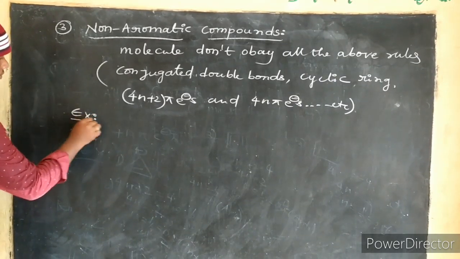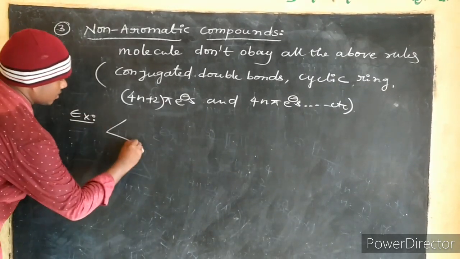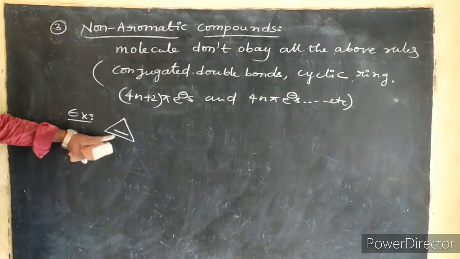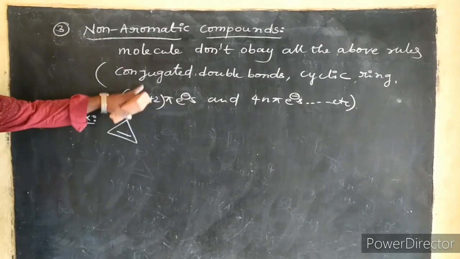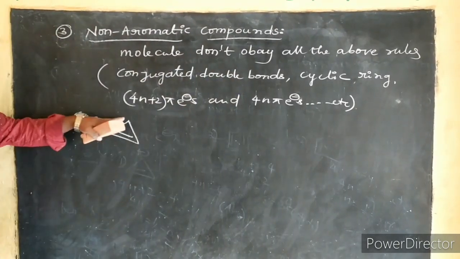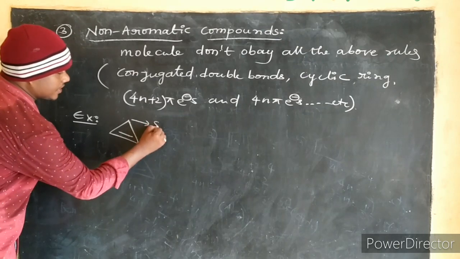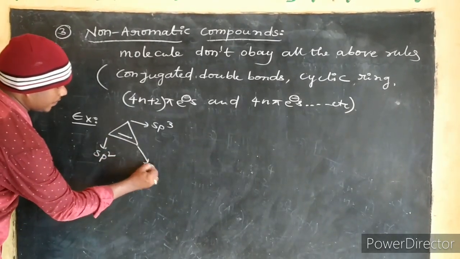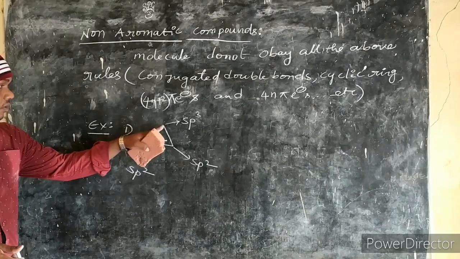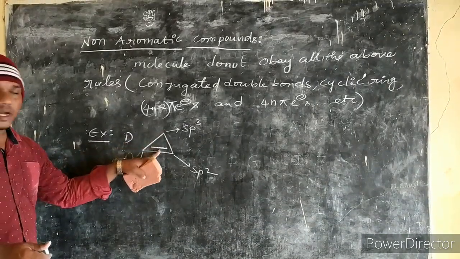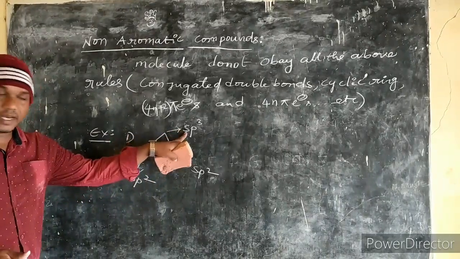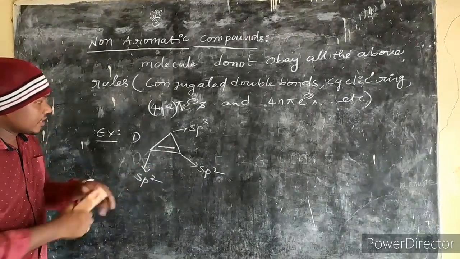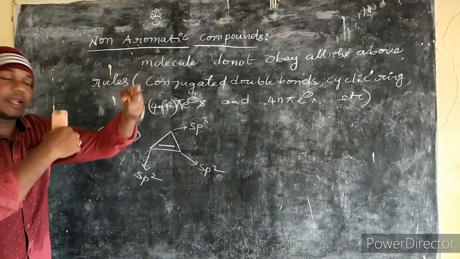For example, for non-aromatic compounds, cyclopropene. Here there is no continuous delocalization, meaning continuous conjugated double bonds are not there, because this carbon is sp3, this is sp2, and this is sp2 again. So this sp3 carbon lies out of the plane of the double bond.